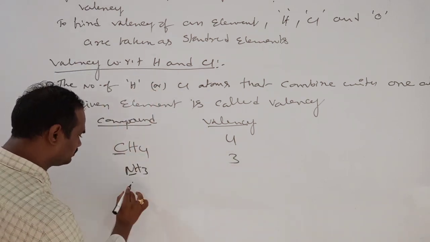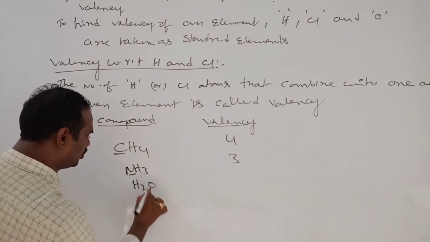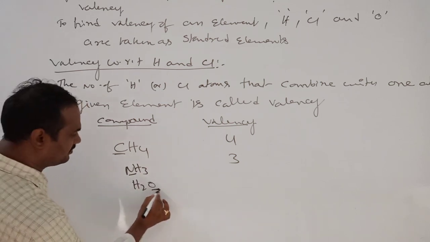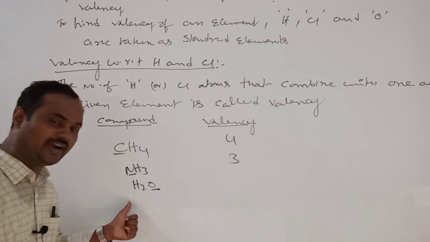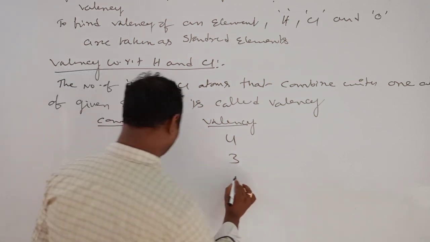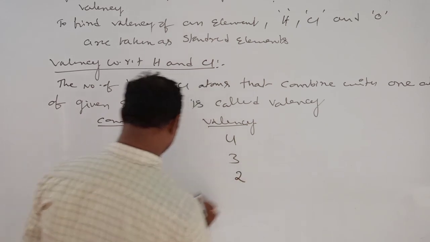H2O: each oxygen atom combined with 2 hydrogens, so valency is 2.